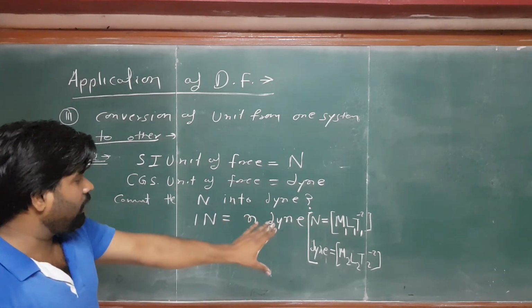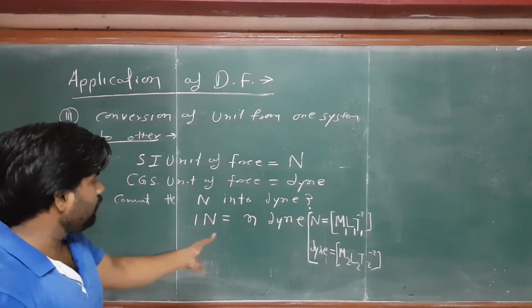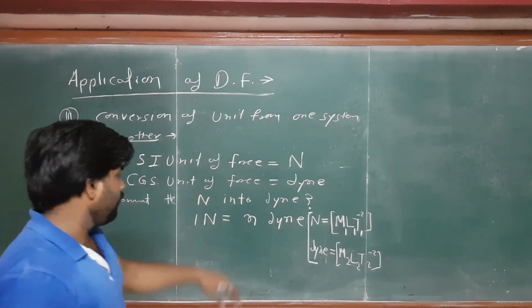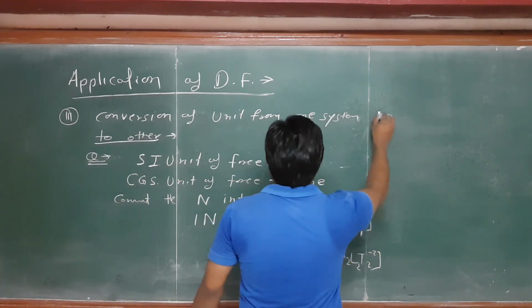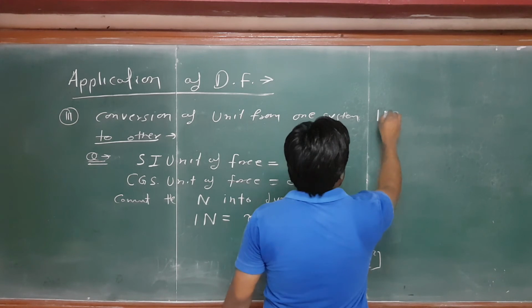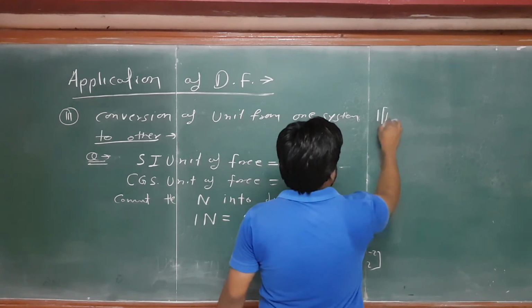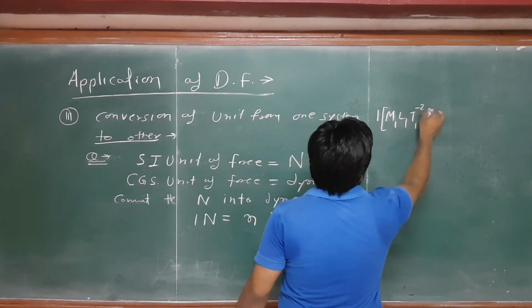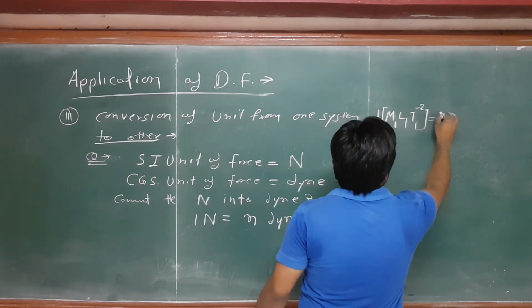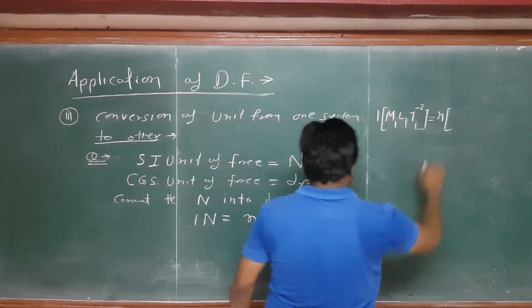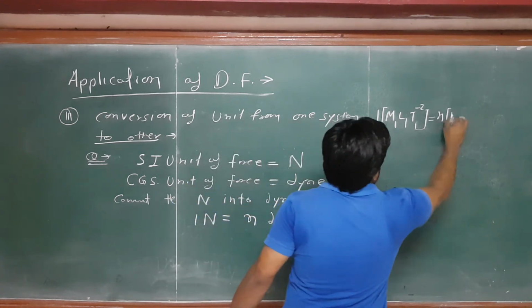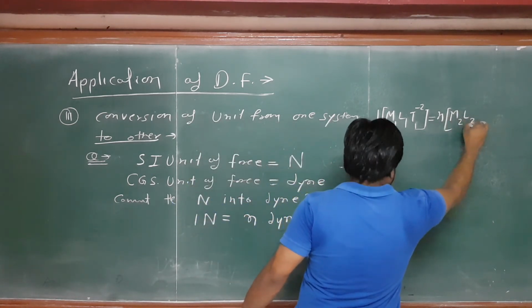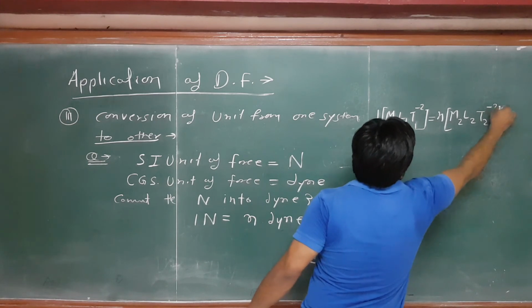Now put the dimension formula of the Newton here, put the dimension formula of the dyne here. So this is M1 L1 T1 inverse 2, which is equal to n times of the dyne, and the dyne has the dimension formula M2 L2 T2 inverse 2.